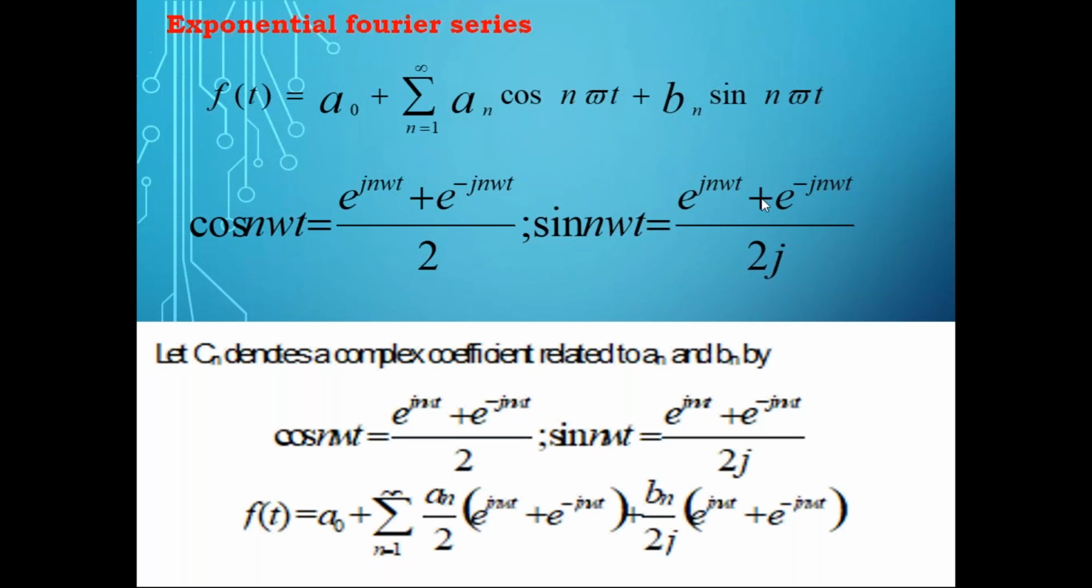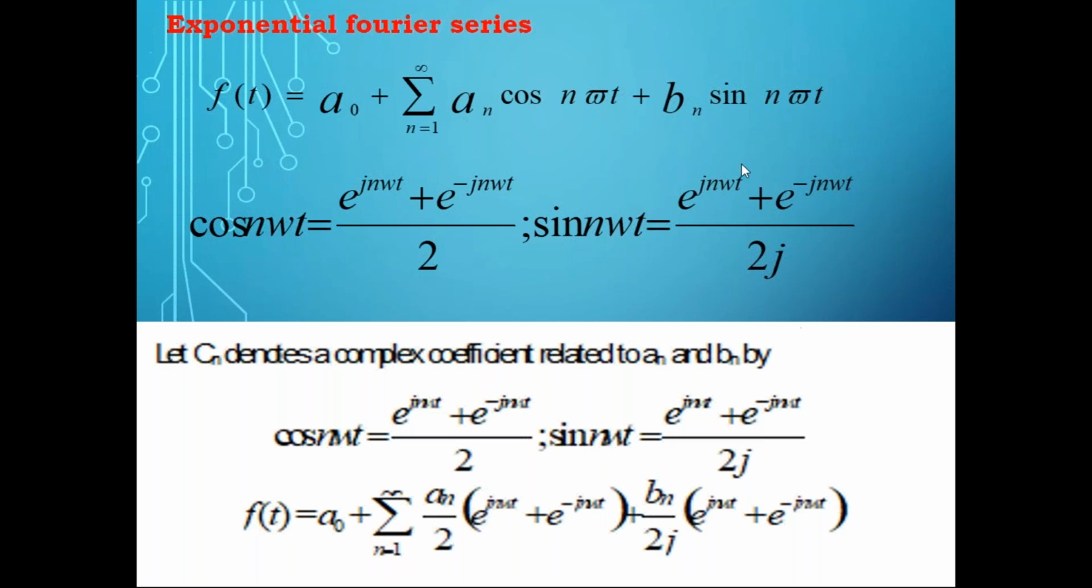Sorry, there is a mistake here. Please modify it: sin n omega t is e power j n omega t minus e power minus j n omega t by 2j. So when you write this, it is not plus, it is minus. Note down, please make the correction. The same thing I copied here as well, so correct it there also.